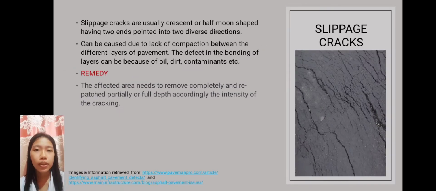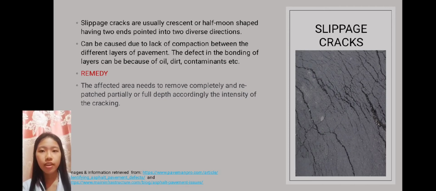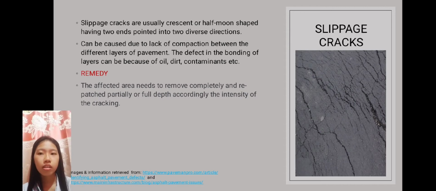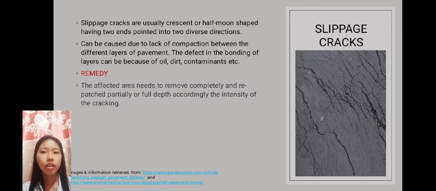And then there are slippage cracks. These are usually crescent or half-moon shaped, having two ends pointed in two diverse directions. They can be caused by lack of compaction between the different layers of pavement. The defect in the bonding of layers can be because of oil, dirt, contaminants, etc. The remedy for slippage cracks is to completely remove the affected area and repatch partially or full depth, according to the intensity of the crack.